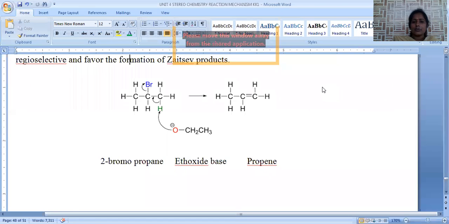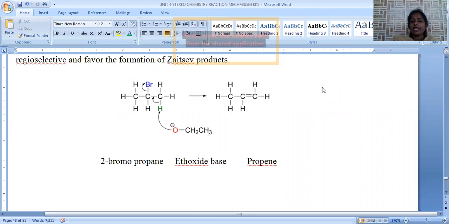E1 reaction proceeds with a tertiary alkyl halide. Formation of carbocation is step 1. Deprotonation is the step 2 process. Whereas E2 reaction is a single step process. First, the base attacks the alkyl halide. So simultaneous removal of H plus and Br minus are possible with the transition state. In the transition state, the base is abstracting the H plus, whereas the halo group departs from the next carbon atom. Subsequent carbon-carbon double bond formation is possible.